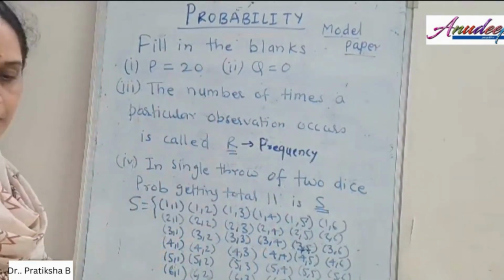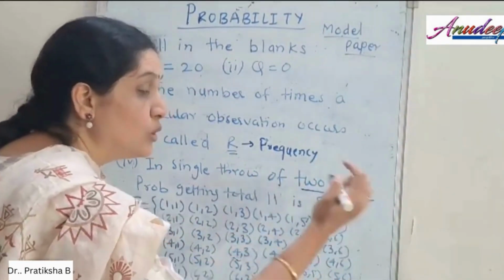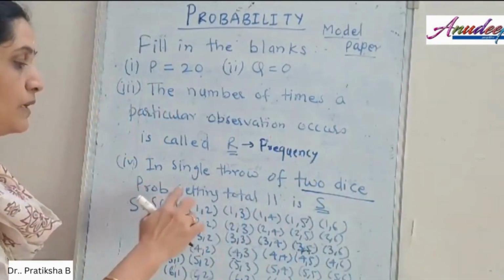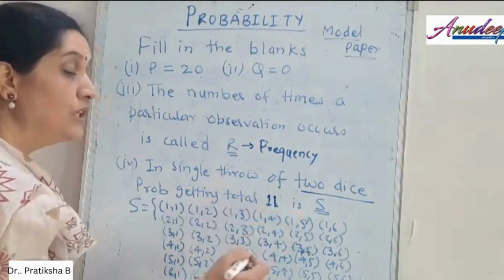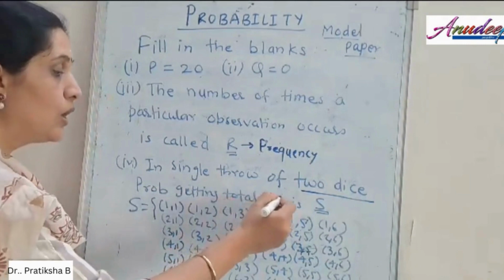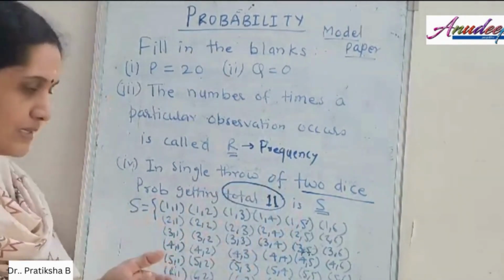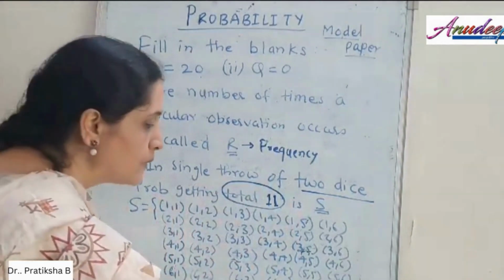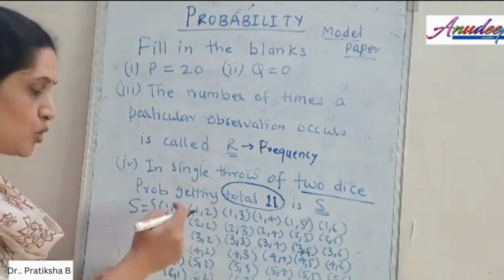In the next question, you have been given: in a single throw of 2 dice, so there are 2 dice, the probability of getting 11 is what you need to obtain. So we need to obtain the total of elements. When we are tossing 2 dice simultaneously, this will be the sample space. In the first die it may show 1, the second may also show 1.